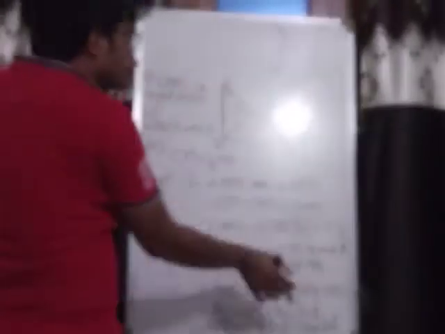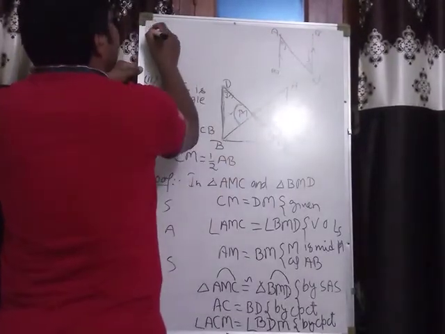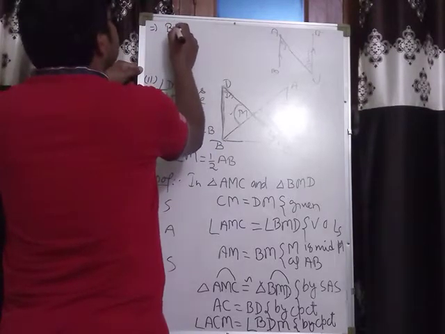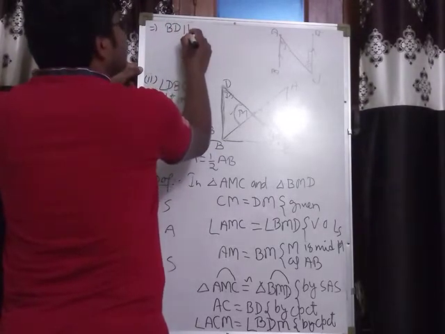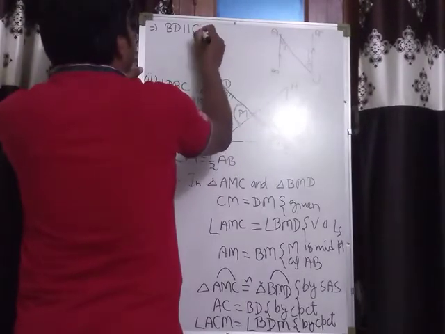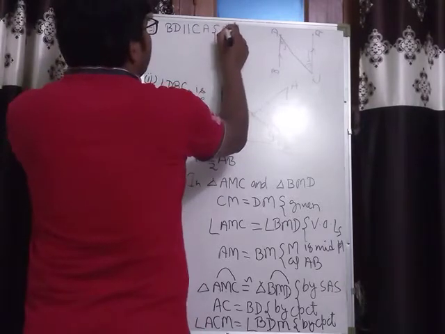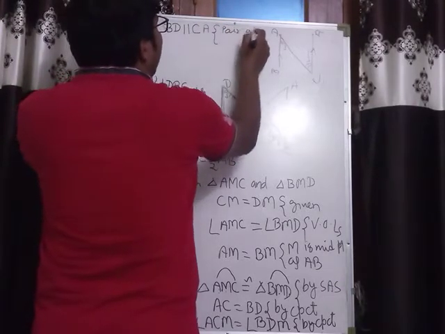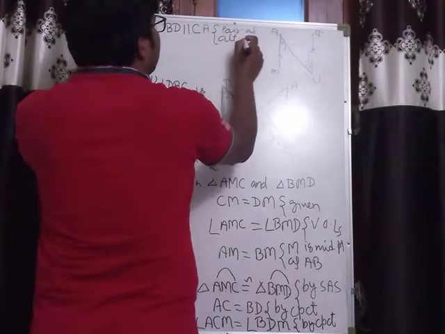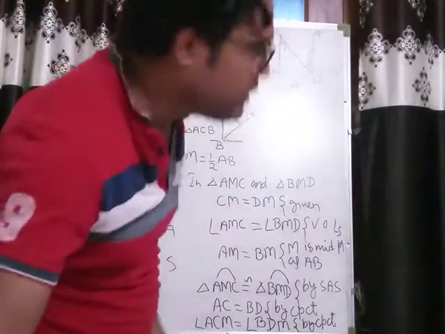So from here we can conclude that BD is parallel to CA, because a pair of alternate angles are equal only when the lines are parallel.